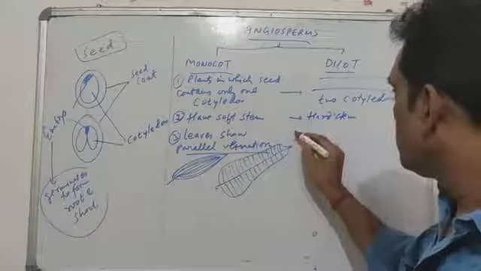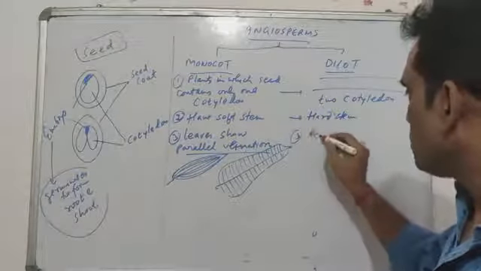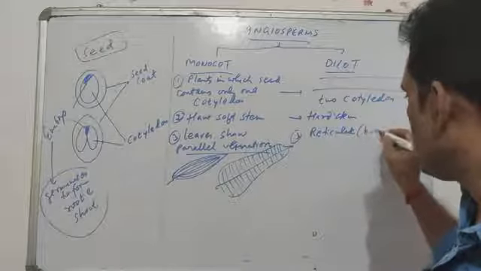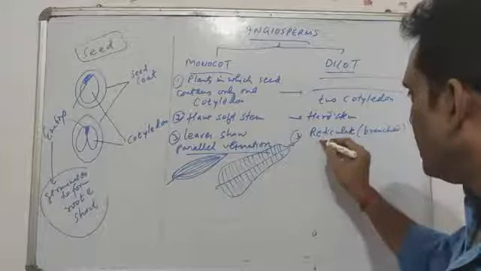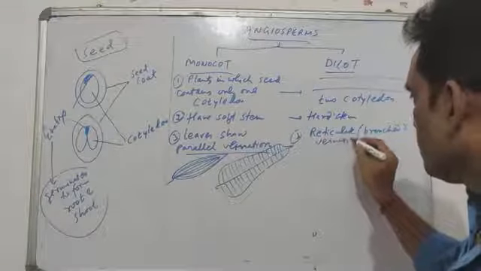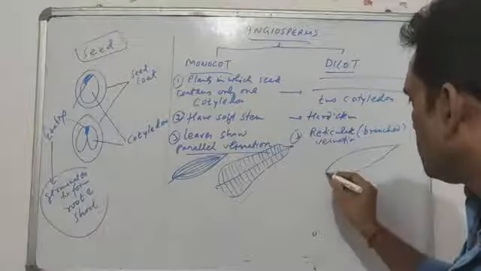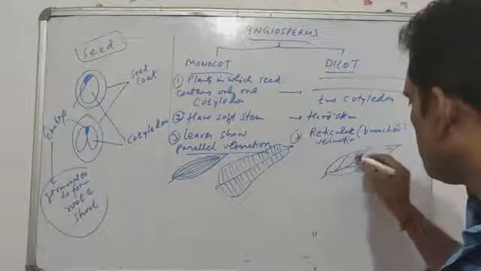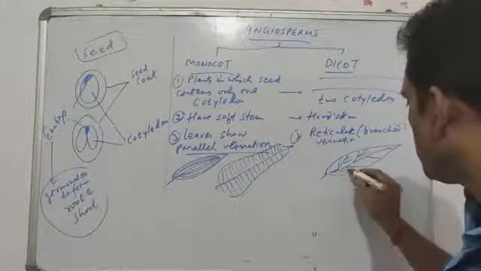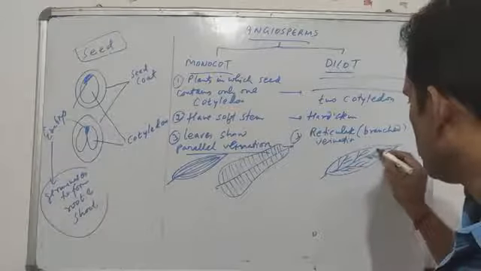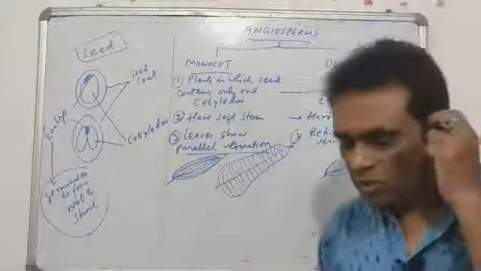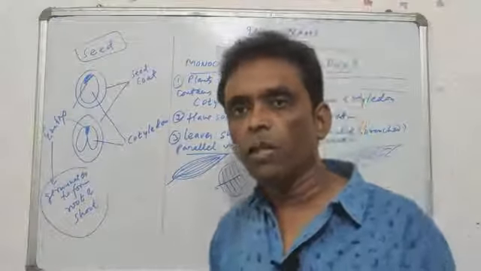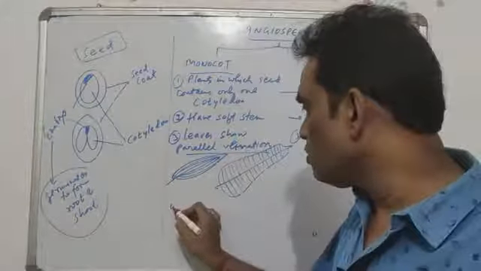But the leaves of dicots show reticulate, meaning branched, venation. Look at any leaf and you will see there is a midrib and there are many side branches, from which many more branches come like this. There is no particular pattern. So just by watching the leaves you can say whether the plant is a monocot or a dicot. Or you can see the roots.